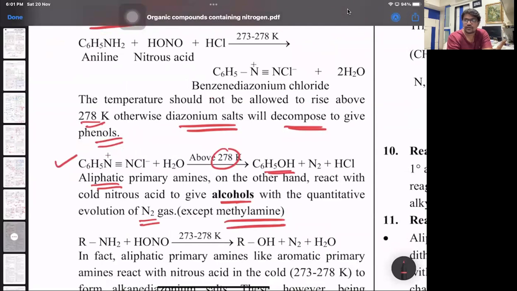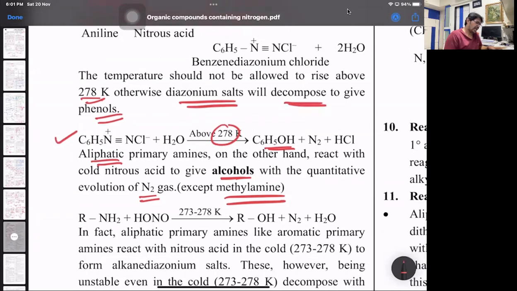Methylamine gives effervescence of nitrogen, but it does not give methanol. It may give dimethyl ether or nitromethane, depending on the conditions. Keep that in mind: methylamine is an exception.